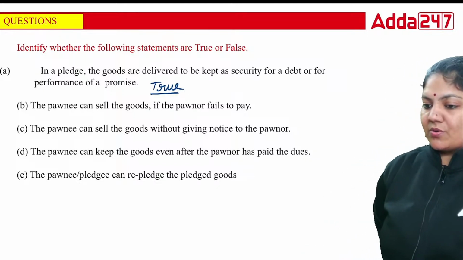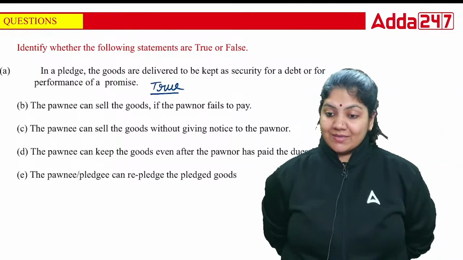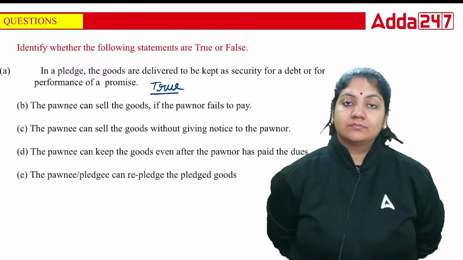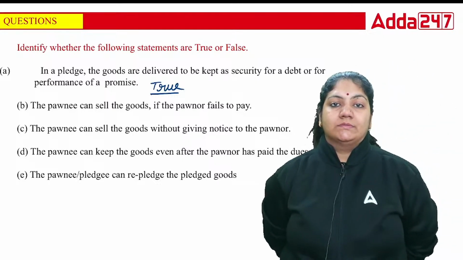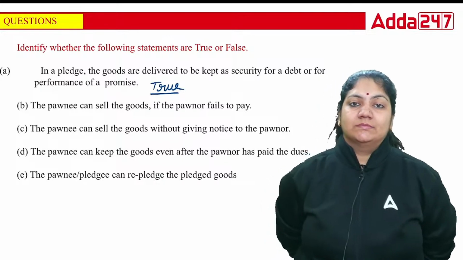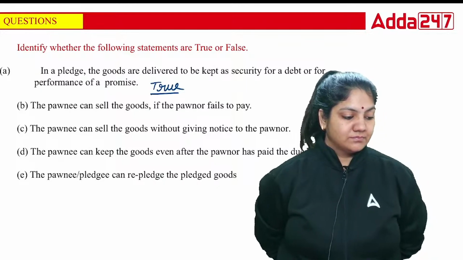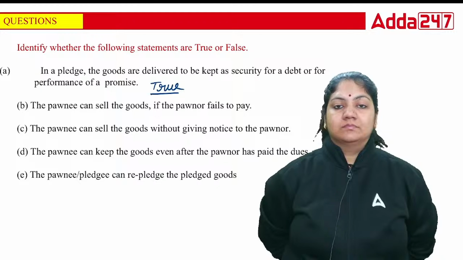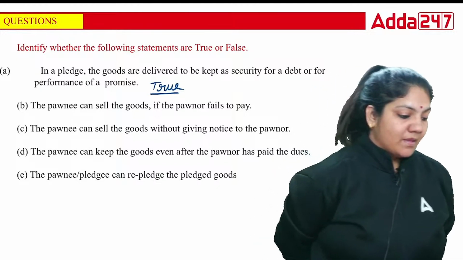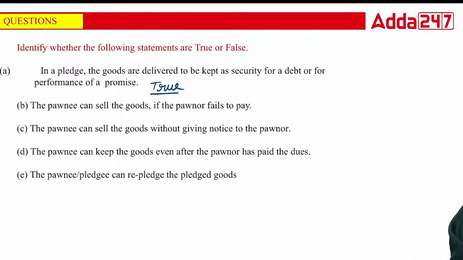Suppose the borrower is not able to pay the money, so the pawnee can sell the goods. That is absolutely true.